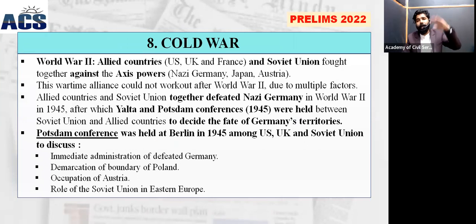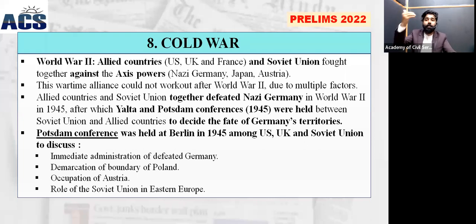And we have to go back in this context to when the Russia-Ukraine conflict began. We can also examine the facts associated with this conflict, the history of the political conflict between Russia and Ukraine. So it was the Cold War. After World War II, the Soviet Union sided with the Allied powers. The Allied powers were the US, UK, and France. They were also getting support from the Soviet Union. And the opposition side was the Axis powers. They were the Nazis, Japan, and Austria. So they were the opposite side, the Axis powers.